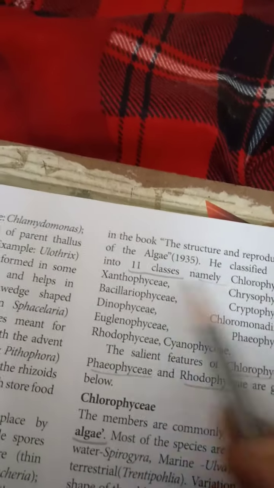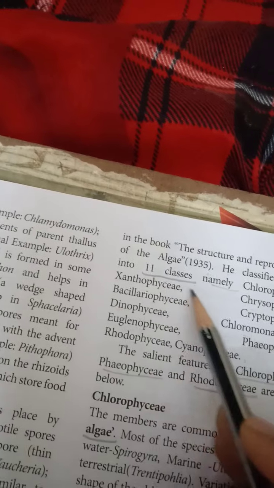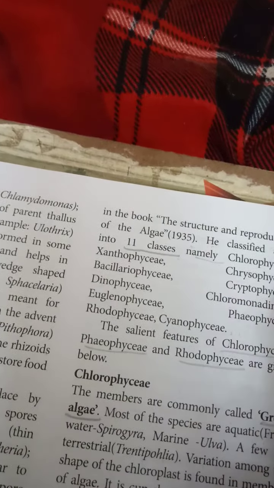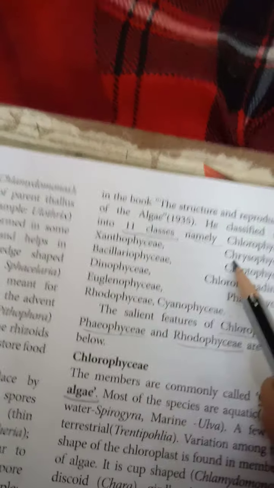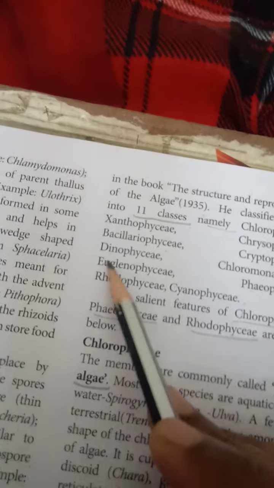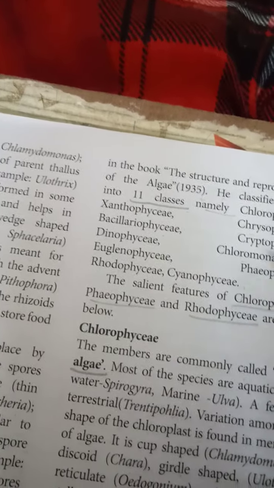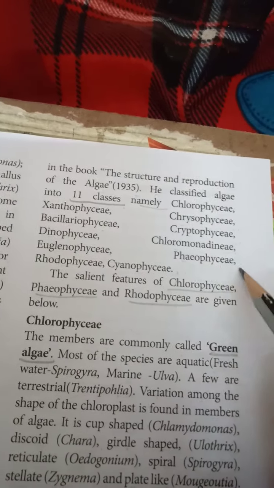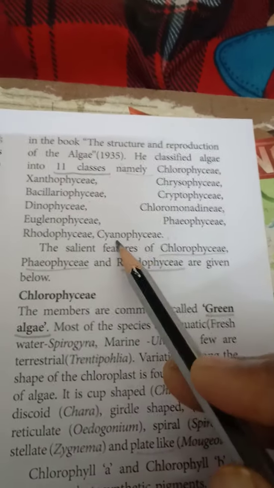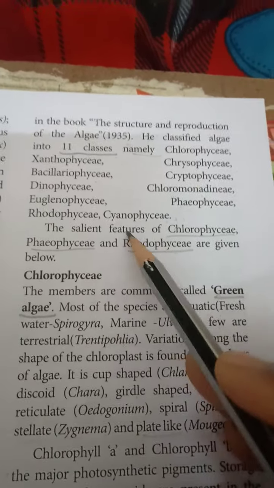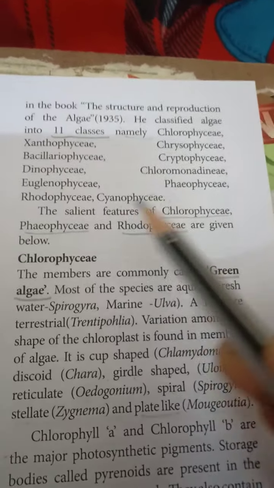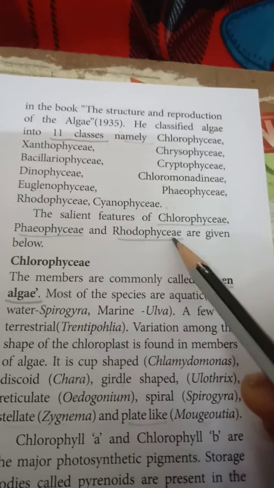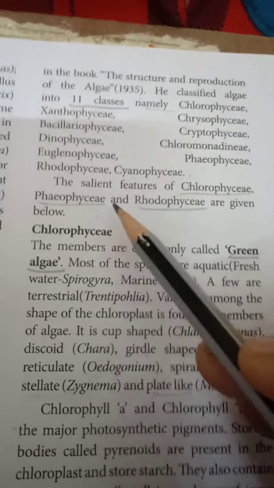He classified algae into 11 classes, namely Chlorophyceae, Xanthophyceae, Chrysophyceae, Bacillariophyceae, Cryptophyceae, Dinophyceae, Chloromonadineae, Euglenophyceae, Phaeophyceae, Rhodophyceae, and Cyanophyceae. The salient features of Chlorophyceae, Phaeophyceae, and Rhodophyceae are given below.